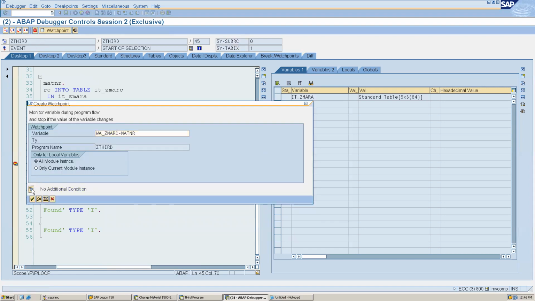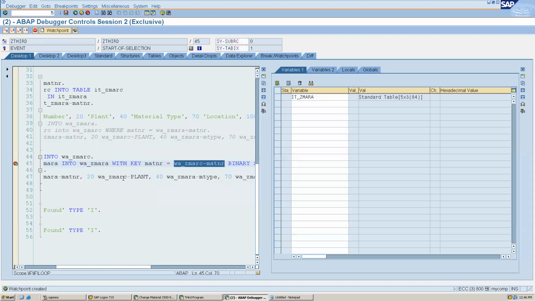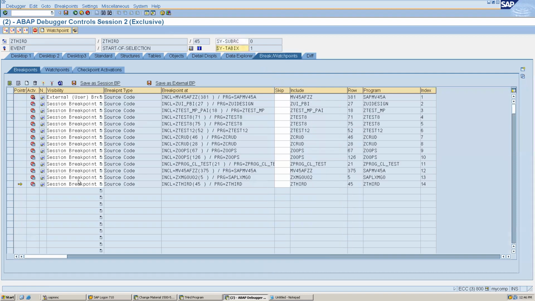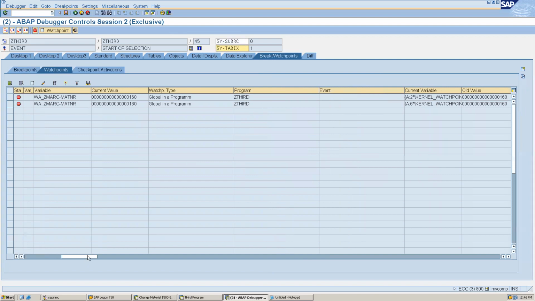I want to create a condition. Okay, this is a string, right? Okay, so I created 2 watch points. Why is the watch point not displayed here? So this first one without condition I am deleting. Which one is without condition?